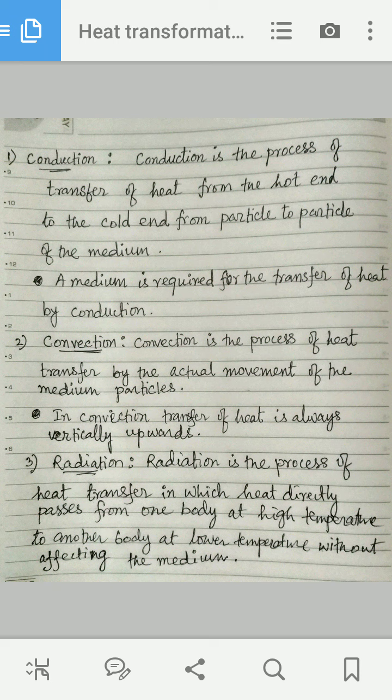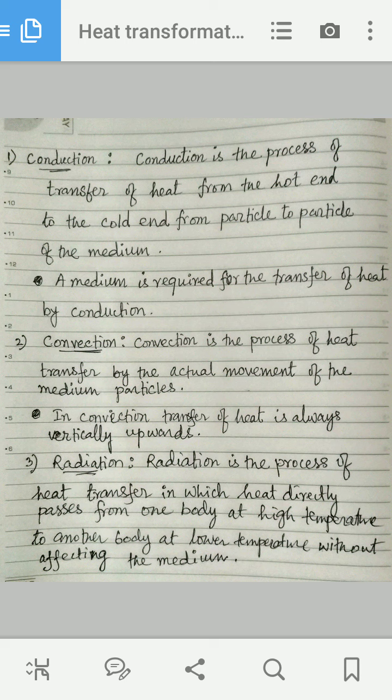There are three ways to transfer heat from one part to another part. What are the names of those three processes? That is conduction, convection and radiation. So the first one is conduction. What do you mean by conduction?